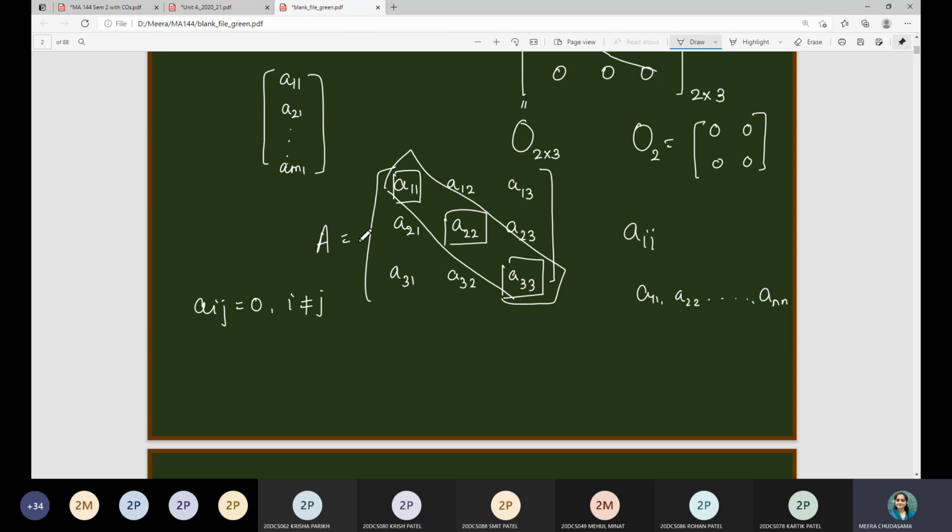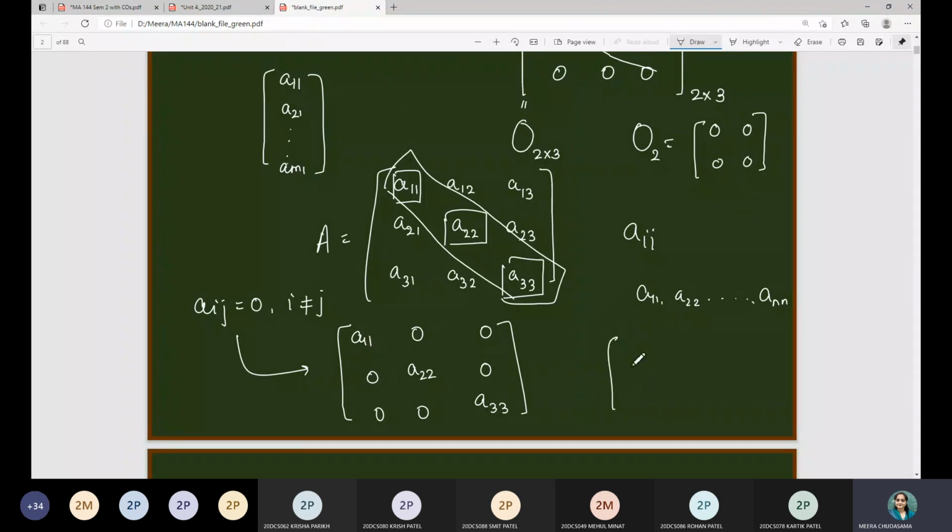Suppose this is a 3 cross 3 matrix where i is equal to j, meaning they are the principal diagonal elements. We are given the condition on the non-diagonal elements, and they have to be 0. A11 can be any number, but the rest of the 2 elements in the first row have to be 0. A22 can be any number, A33 can be any number, but the rest of the entries are 0. From this condition, such a matrix is called a diagonal matrix.